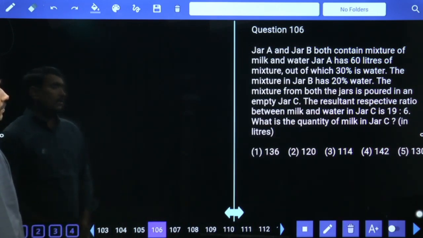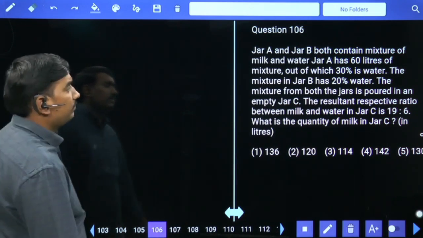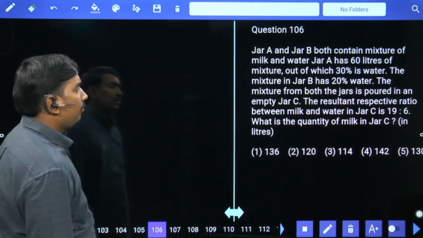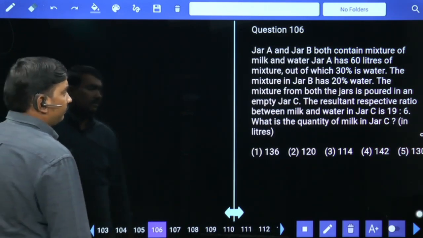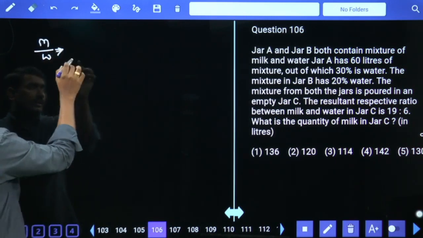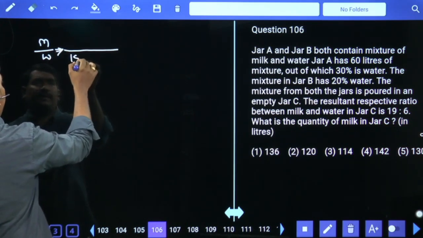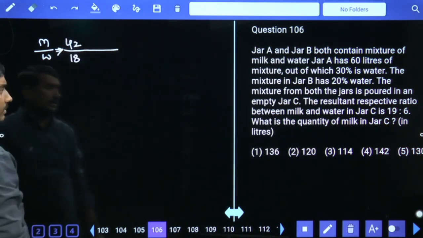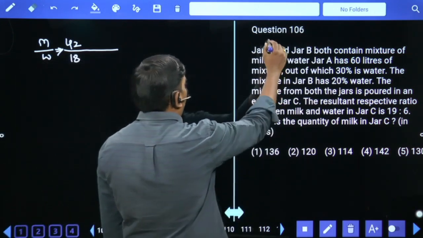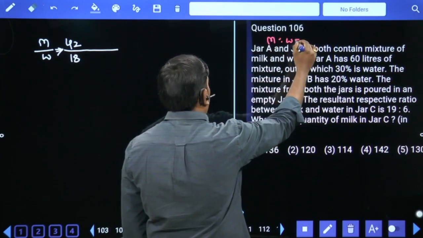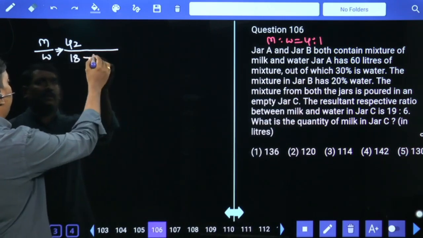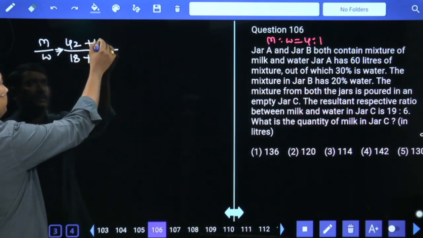Jar A and jar B both contain mixture of milk and water. Jar A has 60 liters of mixture, out of which 30% is water. So in jar A, 60 liters mixture, in that 30% water means 18 liters water, remaining 42 liters milk. The mixture in jar B has 20% water. Water 20% means milk 80%. So jar B, milk and water are in the ratio of 4:1. So water 1 part, milk 4 parts in jar B.